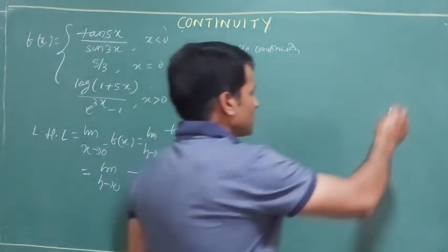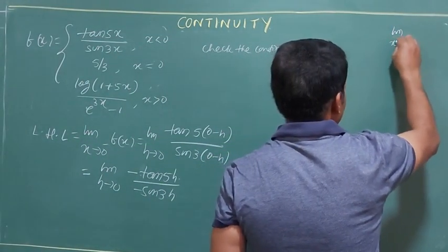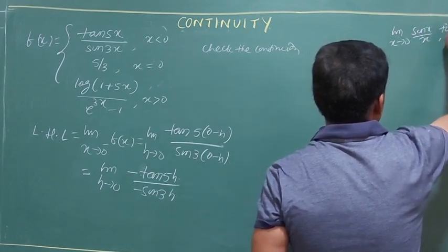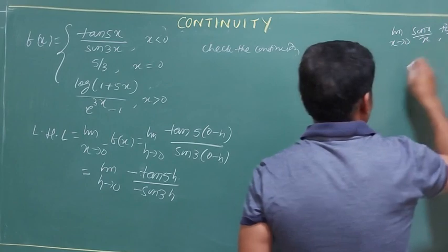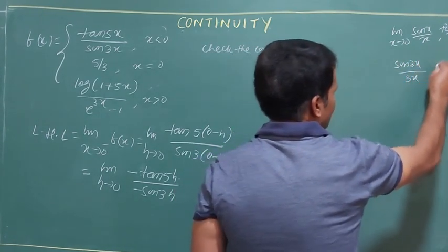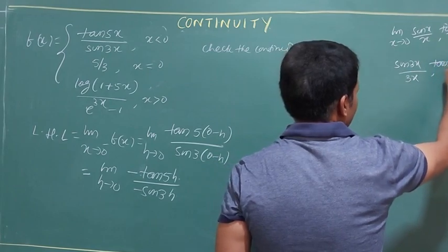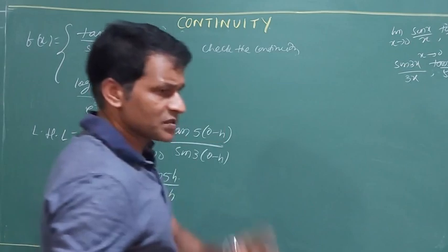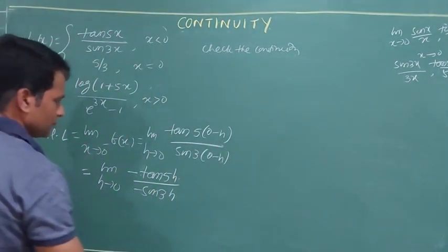Just now before some time I told you limit x tends to 0, sin x by x, tan x by x is equal to 1. So if it is sin 3x, I need a 3x here. If it is tan 5x, I need a 5x here. And x tends to 0 limit, then it becomes 1. So I will adjust here.